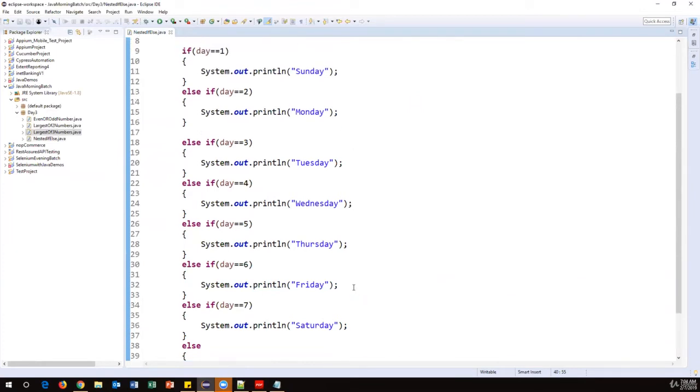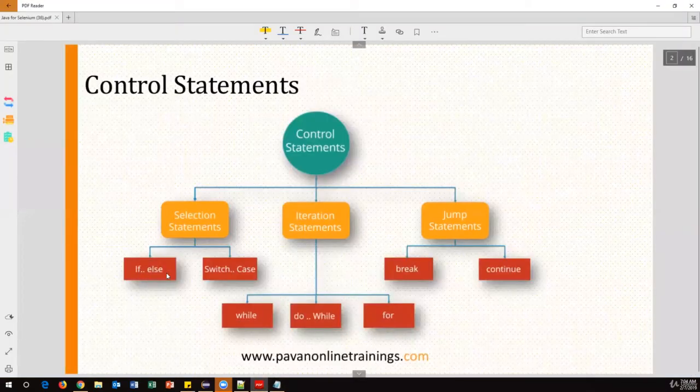Very, very useful. So far we have discussed the if else condition and the nested if else condition, and how we can handle multiple if conditions. The next one we have is the switch case statement. This also comes under conditional statements or selection statements. When do we need to go for a switch case statement? If we have else if conditions, then why do we need a switch case statement?